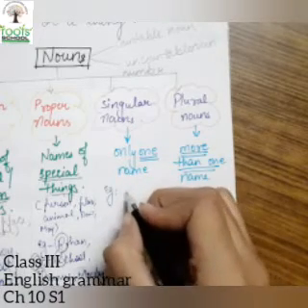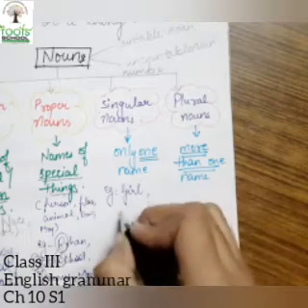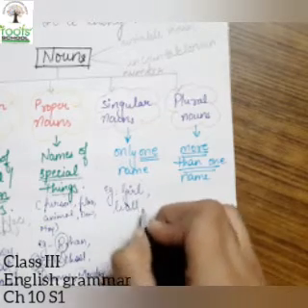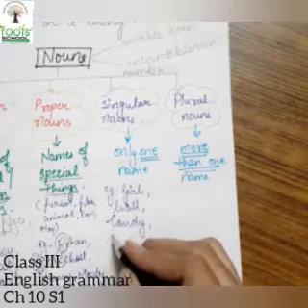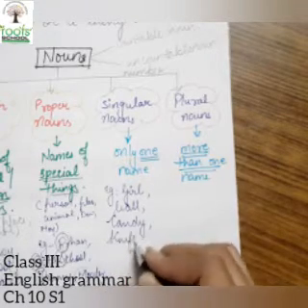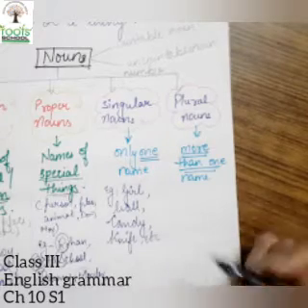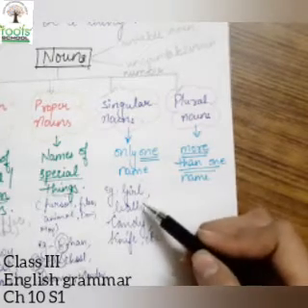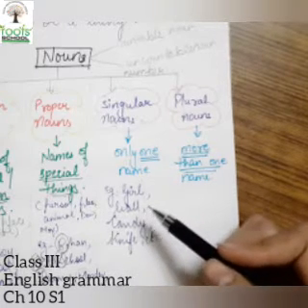I will write girl. For example, I'll write ball, candy, knife, etc. Means there are many more. They are singular noun, means they tell that the noun is only one in number.